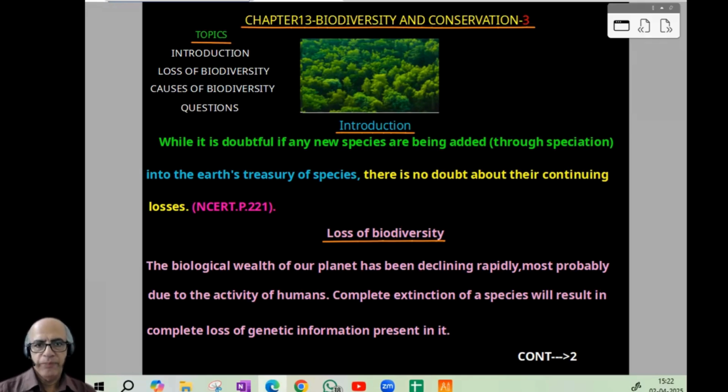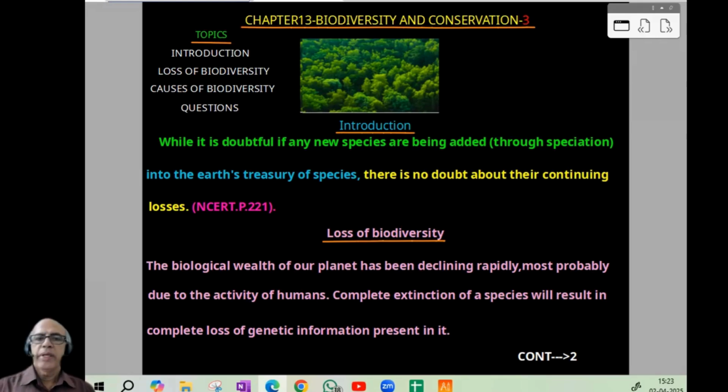Okay, we can proceed. So introduction, we can enter. See, NCERT gave a famous statement: while it is doubtful if any new species are being added through speciation. Speciation means formation of a species. So while it is doubtful if any new species are being added through speciation into earth's pressure of species, there is no doubt about their continuing losses. So famous line from NCERT, page number 221. So that gives us a clue what will be the topic in this episode.